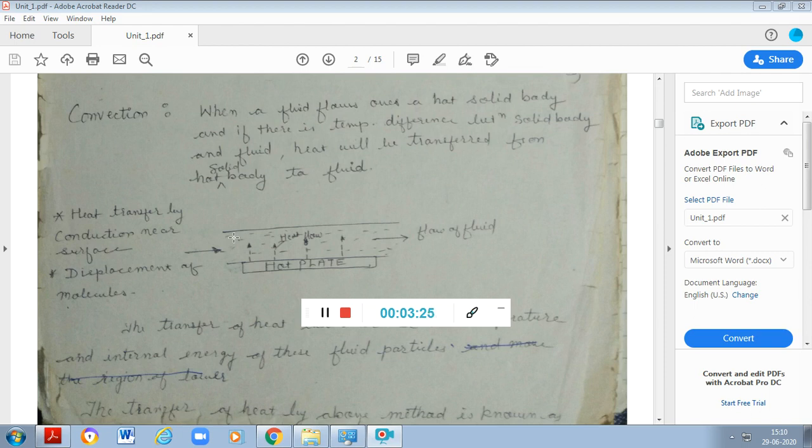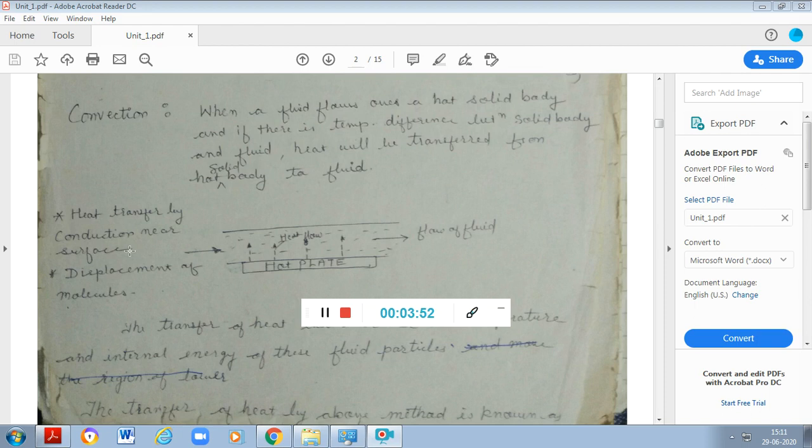So due to this, there is actual heat transfer from the surface of the body to the fluid, and then the heat goes into the fluid flow, and is carried away due to the flow. That is called advection. So convection is equal to diffusion plus advection, and convection always includes conduction in its process.